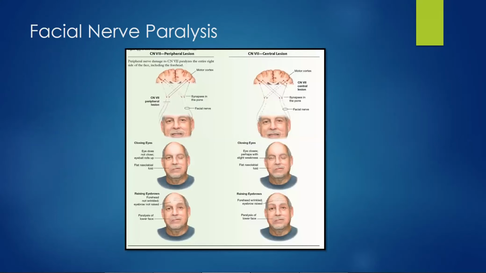Here we can see the peripheral lesion and the central lesion and how they affect the human body. The peripheral lesion occurs on only one side and the central lesion occurs on both sides.